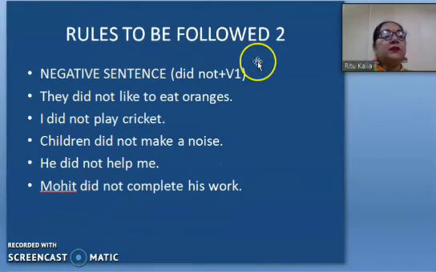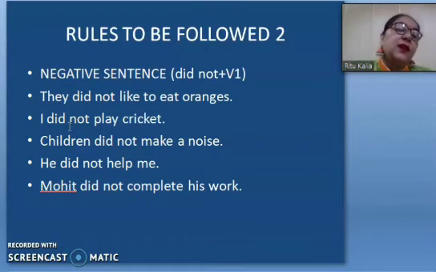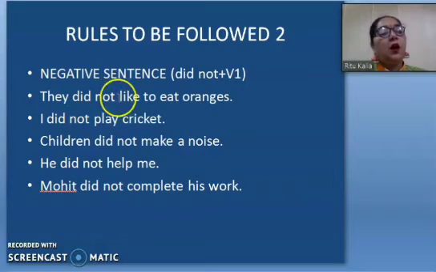Rules to be followed. The second rule, the first was about the positive. Now we are going to talk about negative. Negative is already indicating that we are using not here, but there is a little bit of change. In simple past tense we use the verb's second form, but here in negative we use did not plus the verb's first form. How are we going to do it?